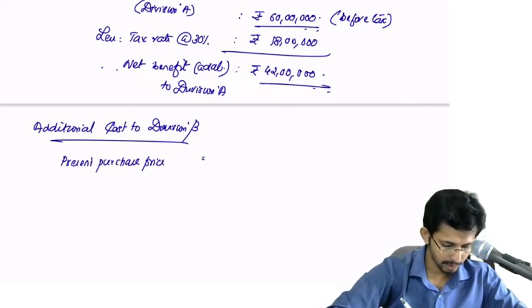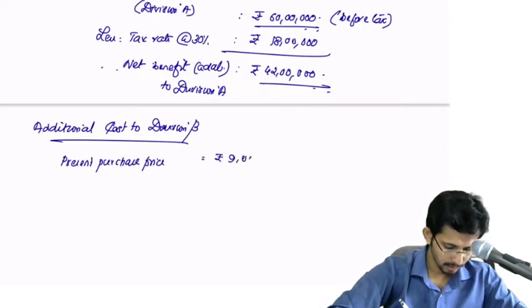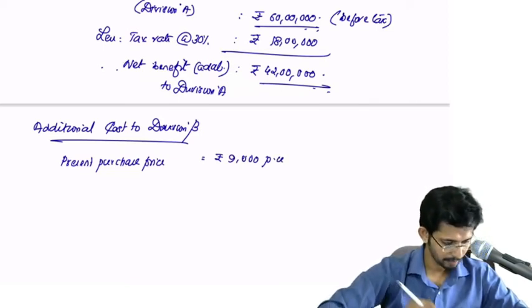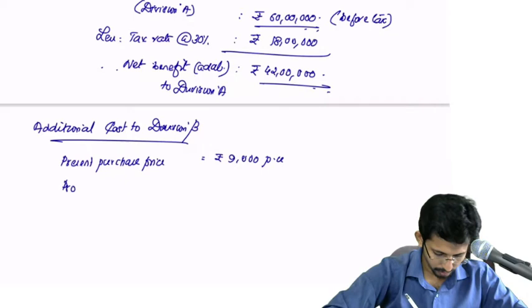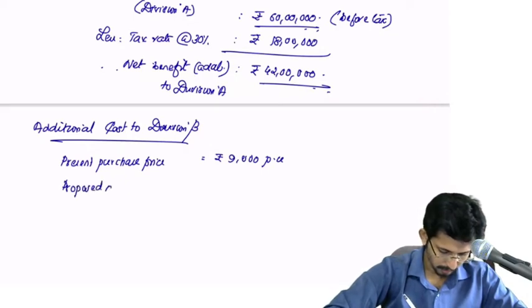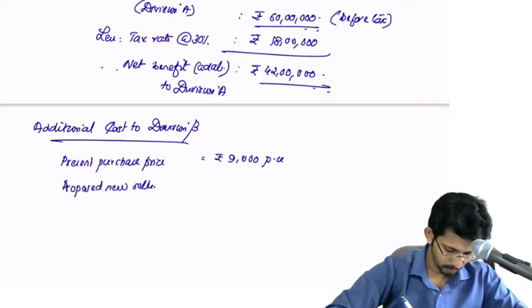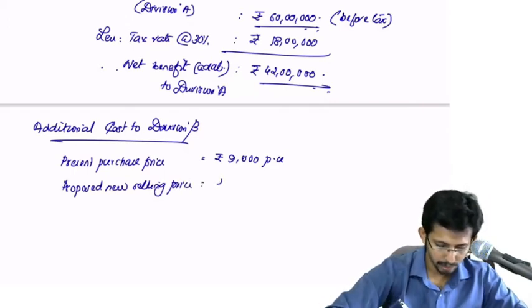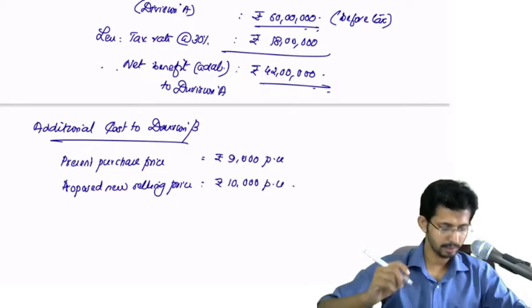Present purchase price is equal to rupees 9,000 per unit. Then the proposed new selling price will be rupees 10,000 per unit.